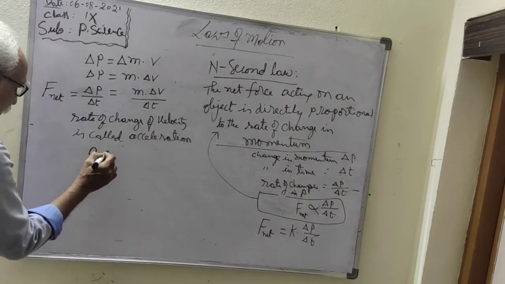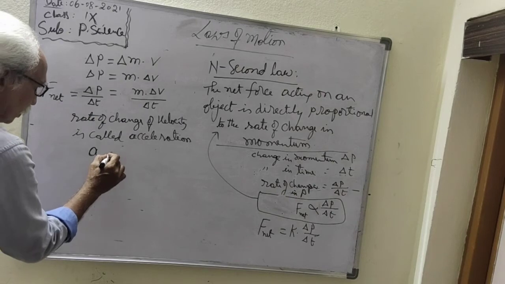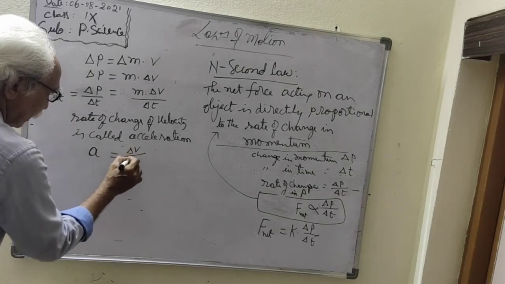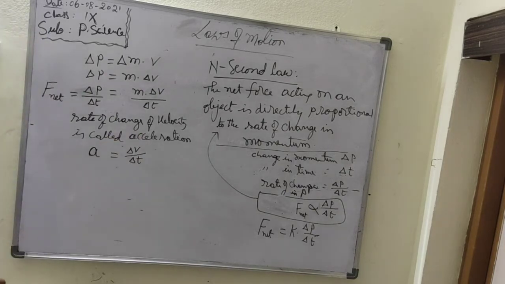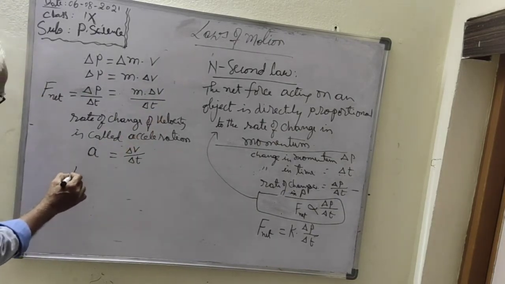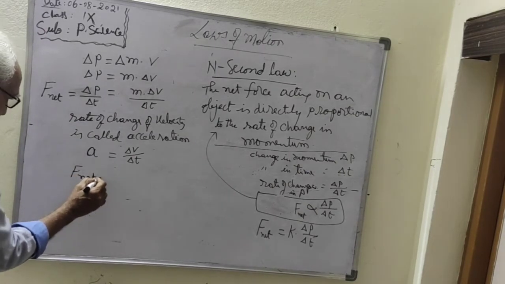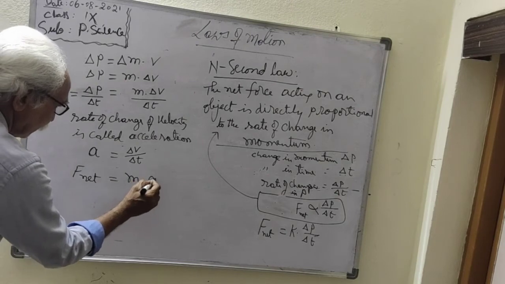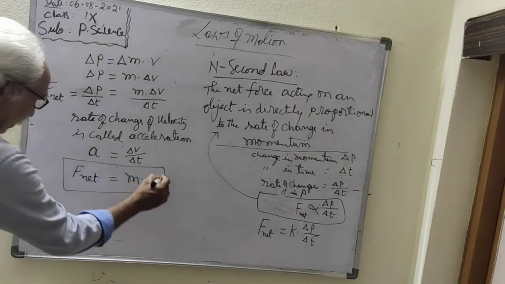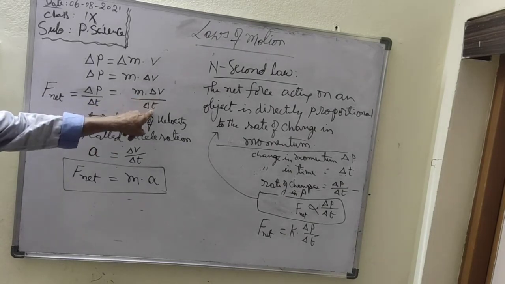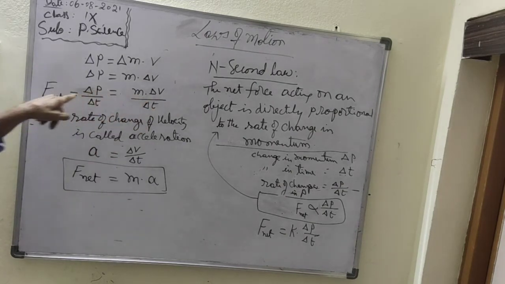Therefore, acceleration is equal to delta v by delta t, rate of change of velocity. So instead of writing this value, you can write this also. Therefore, net force is equal to mass into acceleration. F is equal to m into a. Understand here? So change in velocity by change in time into mass is the net force.